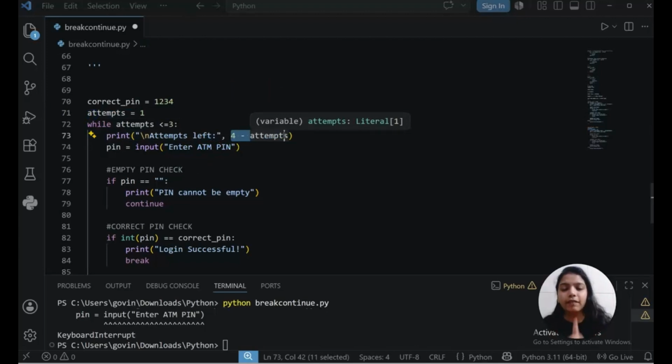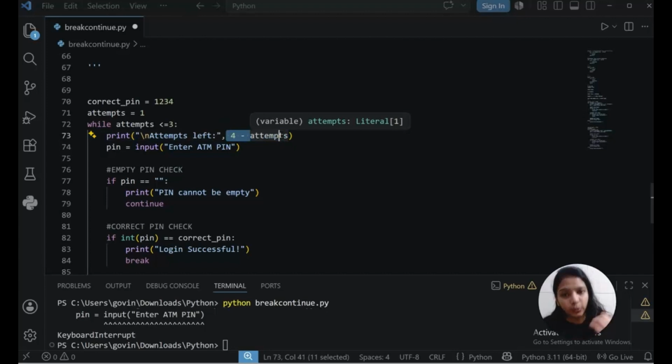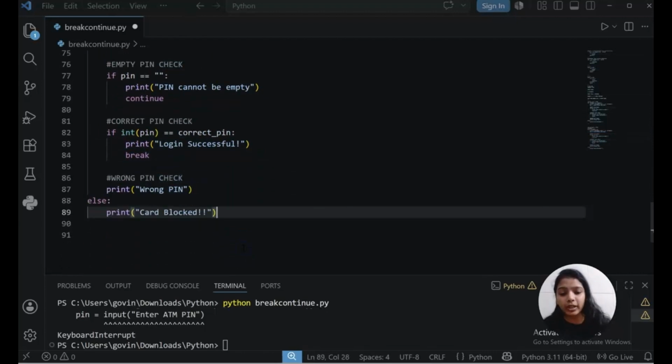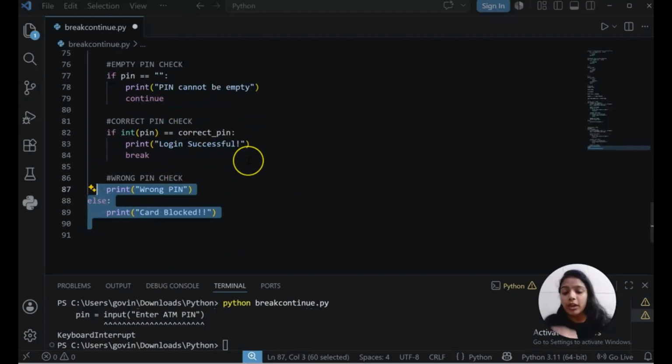At the first level, we should have 3 attempts only. So 4 minus 1 is 3, 4 minus 2 is 2 attempts, and 4 minus 3 means the last attempt. Rest everything will be the same. The empty pin check will be absolutely the same, the correct pin check also the same, the wrong pin check also the same, and the else also absolutely the same. No change at all. Let's run our project.